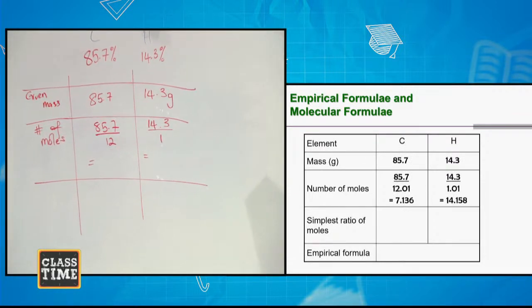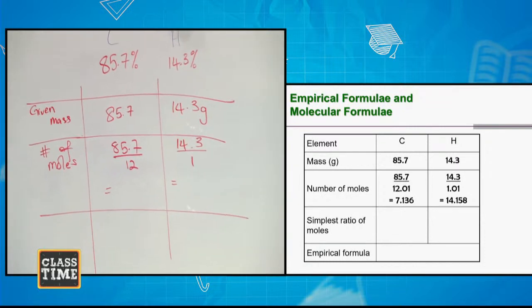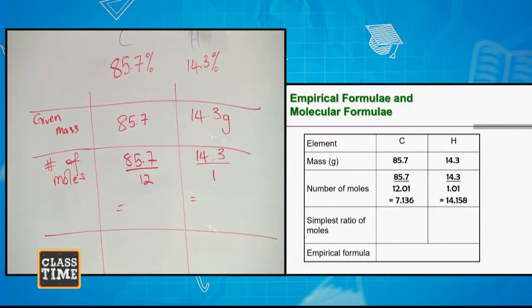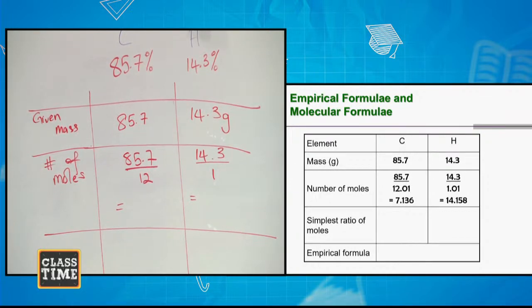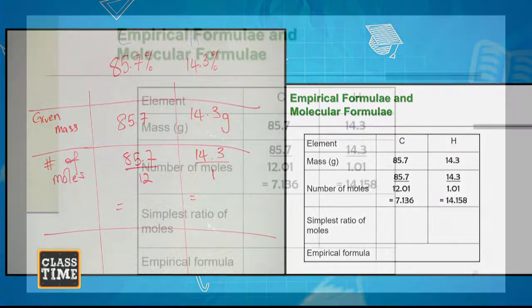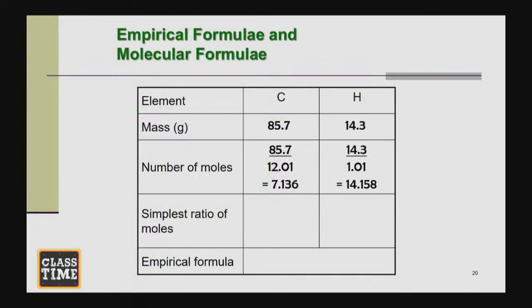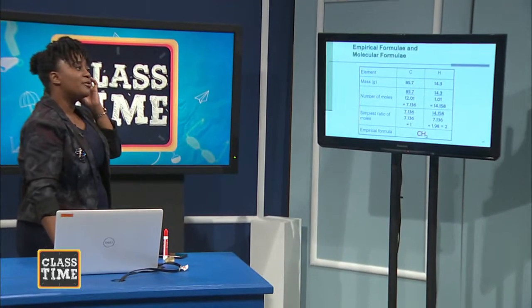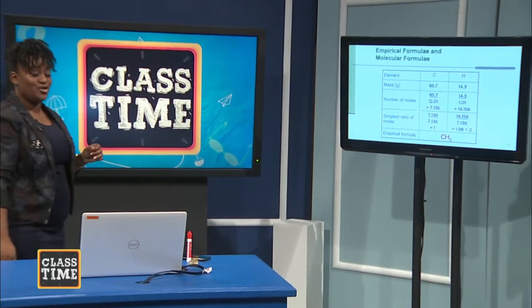So the answer is 7.136 for carbon, and hydrogen is 14.158, because we're dividing by not just 1 but 1.01, which is the molar mass or the atomic mass for hydrogen. All right? So let's see what our compound is. The empirical formula for the compound is CH2.